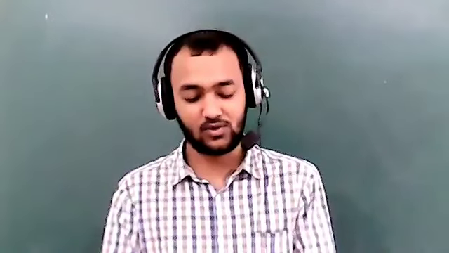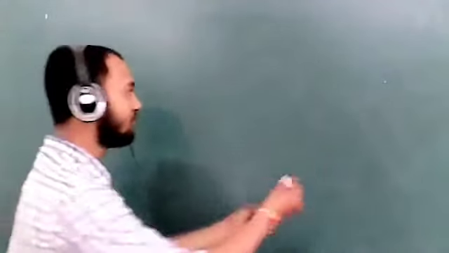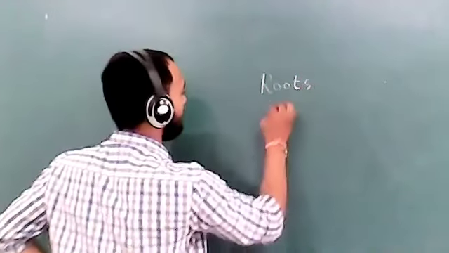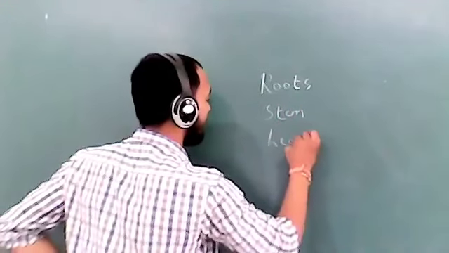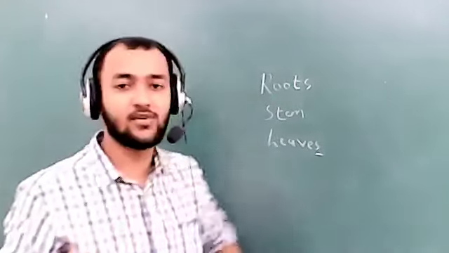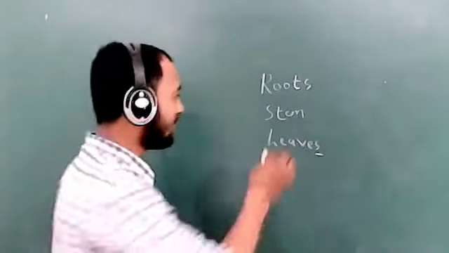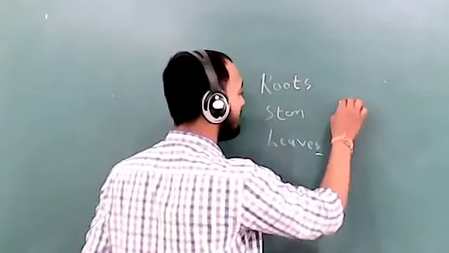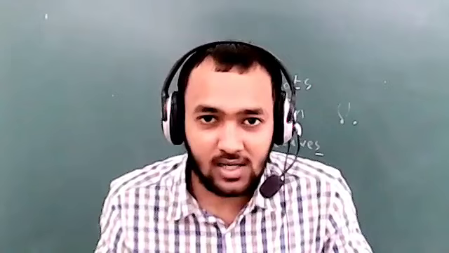See, students, in last class we discussed that the vegetative parts of plants are roots, stem, and leaves. So what happens in vegetative reproduction? There is bud formation, and these buds are called eyes. From these buds, in roots, stem, and leaves, a new baby plant grows.